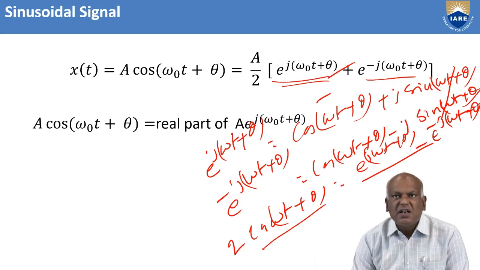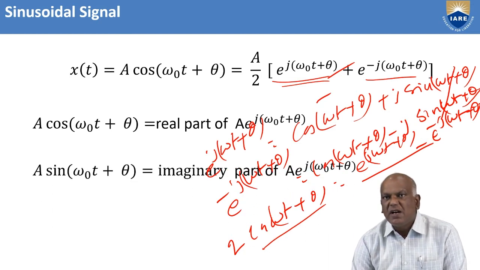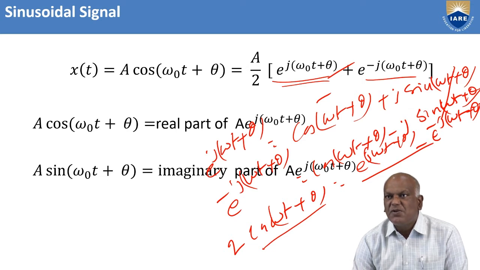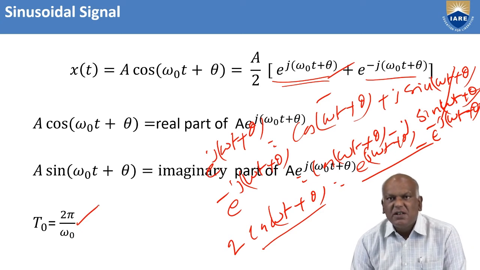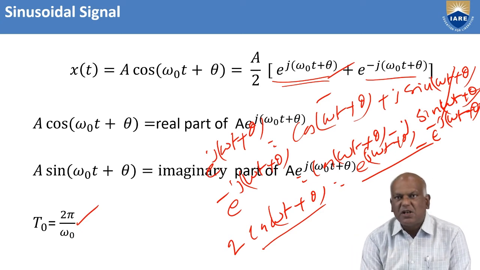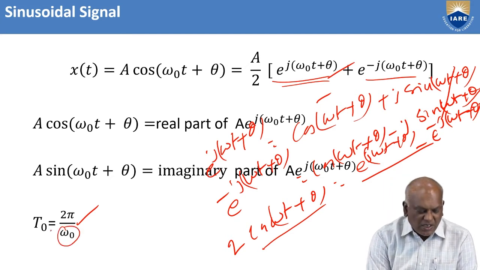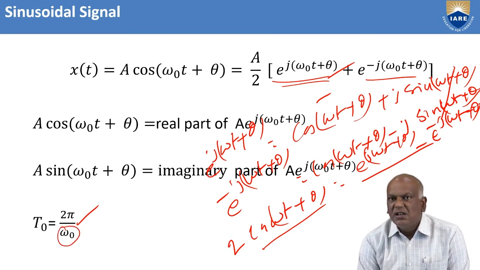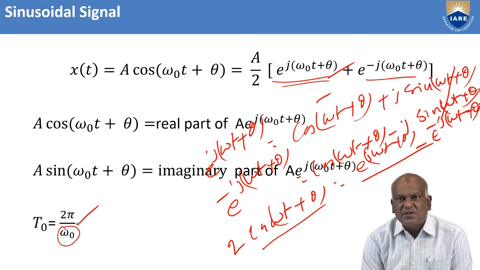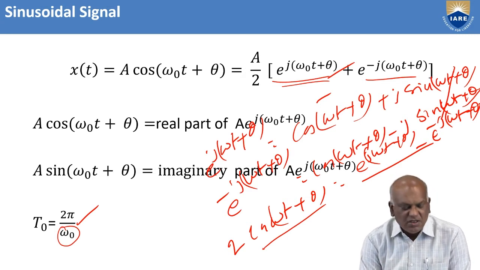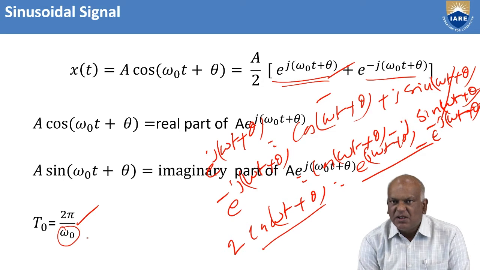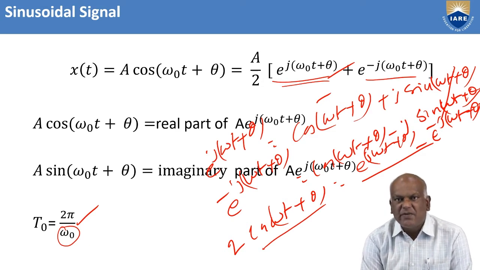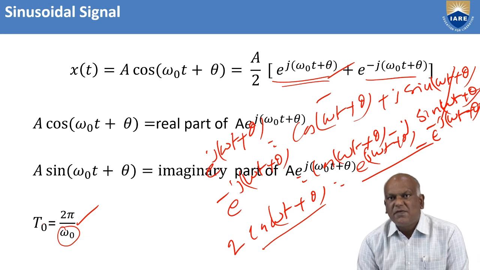So I can write A cos (omega t plus theta) as the real part of A e power j (omega t plus theta), and A sin (omega t plus theta) as the imaginary part of A e power j (omega t plus theta). Now, what is the fundamental period? The fundamental time period is given by T naught equals 2 pi by omega naught. For higher values of omega naught, the rate of oscillation increases and T naught becomes smaller. For lower values of omega naught, T naught becomes larger, which gives low frequency signals.